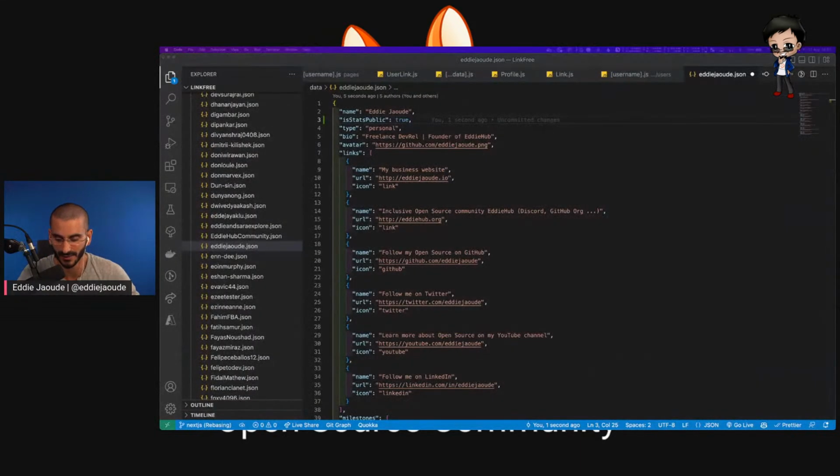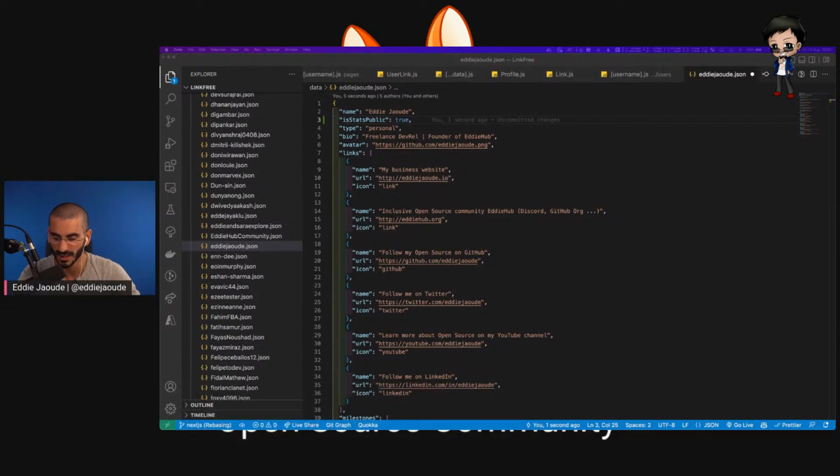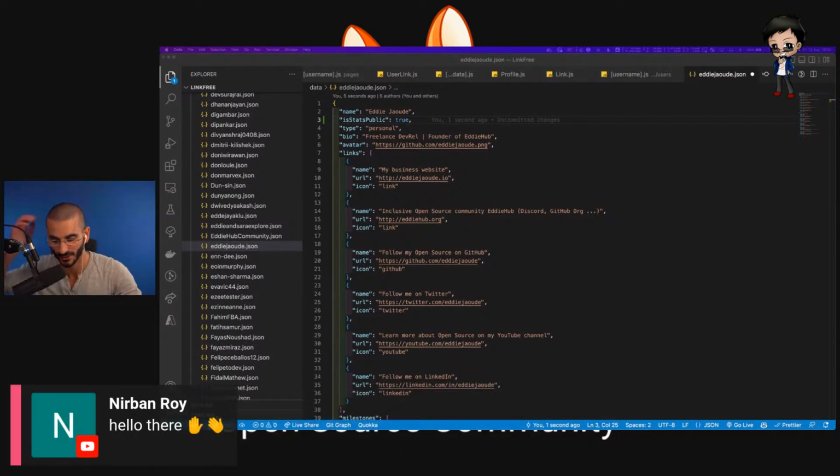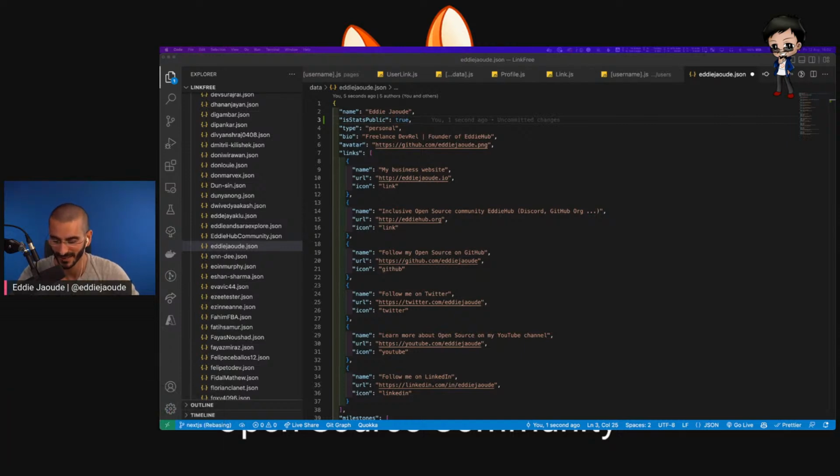And while you're thinking about that, I'm gonna catch up with the chat. I'm doing Hacktoberfest so far. Awesome. I will check that out. Maybe we can get you on the maintainer team as well. If you're doing lots of reviews on there, let's give you the ability to merge those as well. Oh, Nearban, sorry, I missed your message. Awesome to have you here. Druv, great to have you here. Tamal, how you doing? Love the welcoming that you're doing in GitHub Discord. So thank you so much for that. That's awesome. I really appreciate that.